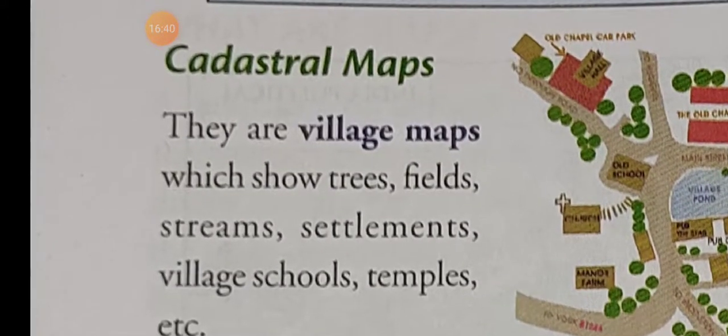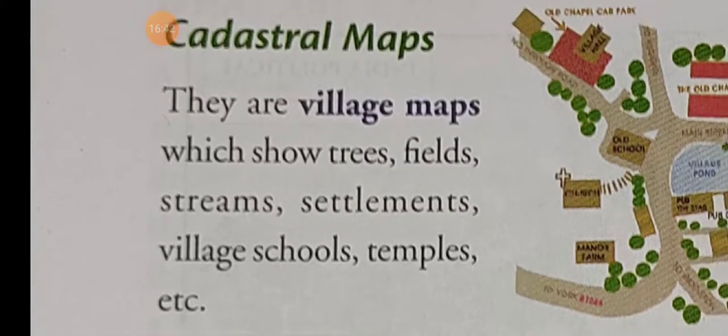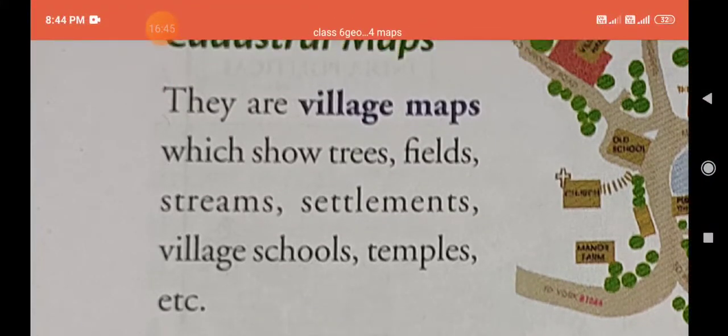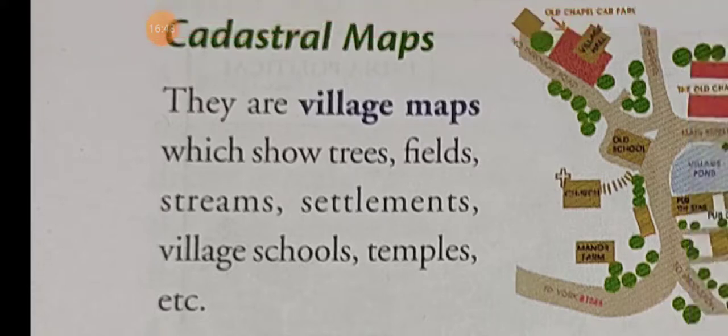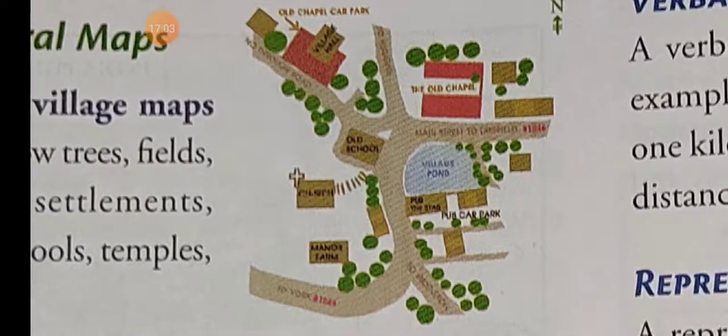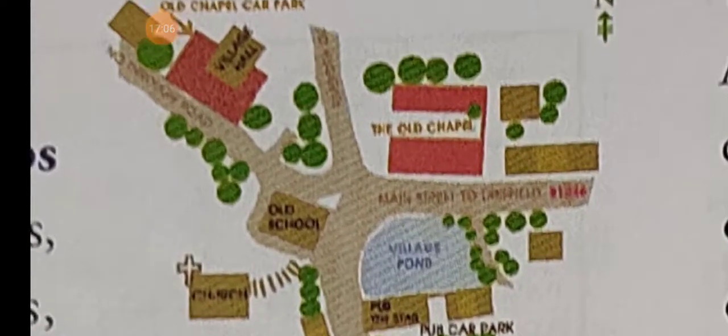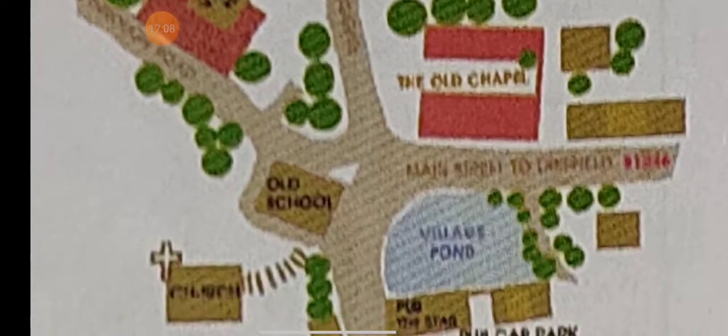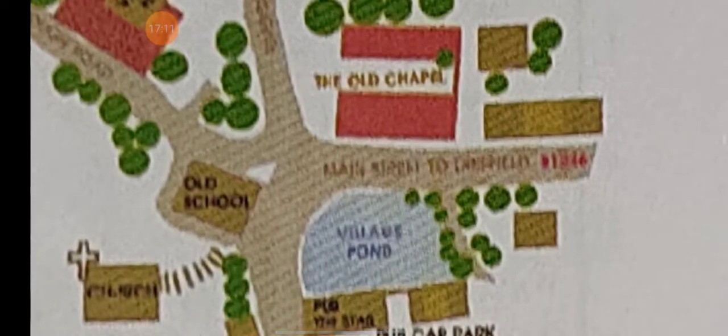Next is the cadastral map. Cadastral map means the village map, which shows the trees, fields, streams, settlements, village schools, temples, etc. You can see this map. Here is given the village. Here is given the old school. Here is given the village pond. All these things.